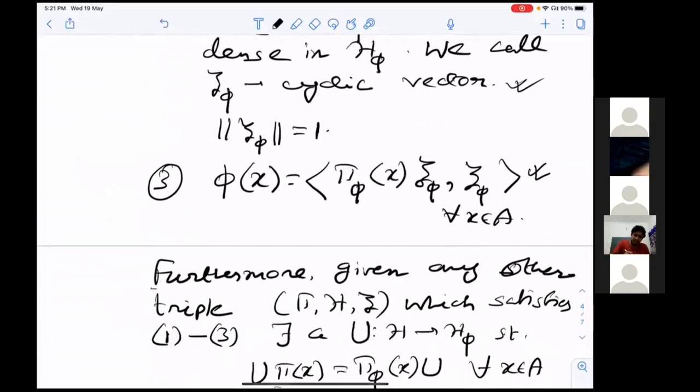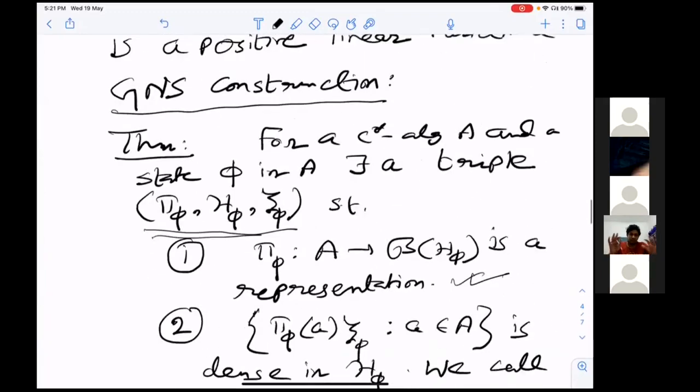Uniqueness is a very trivial exercise. I mean, just a total set will go to another total set, and from there one can cook up a unitary. I'll skip that. You can just read this from the first reference I told, Sundar's functional analysis book, or any other operator algebra or operator theory book where you can find the GNS construction.